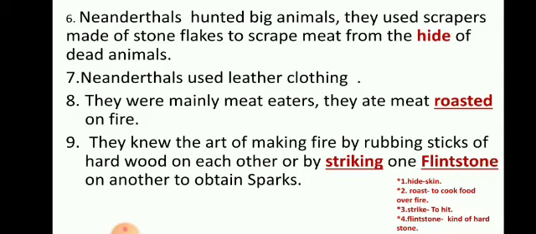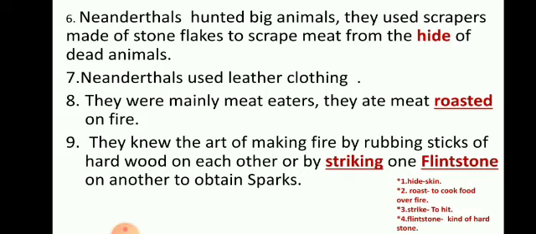Now previously we have seen that Homo habilis came to know about the fire. Homo erectus were able to use it. They couldn't produce the fire. But here Neanderthals, because this is the more developed species, they have a more thinking brain, now they were able to produce fire. So they used the fire to roast the flesh. That means they were not consuming the flesh directly, they were eating the roasted flesh. Roasted means directly cooking on the fire.